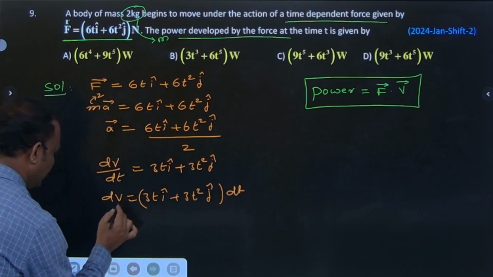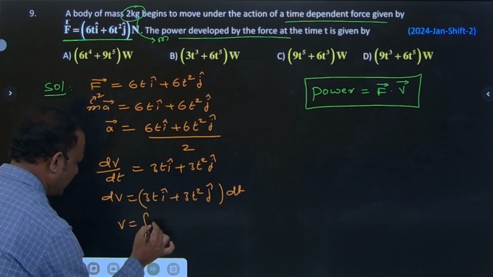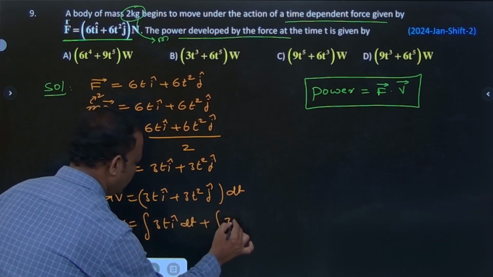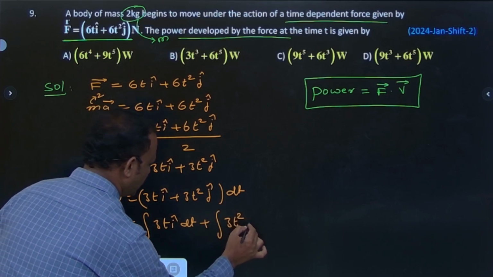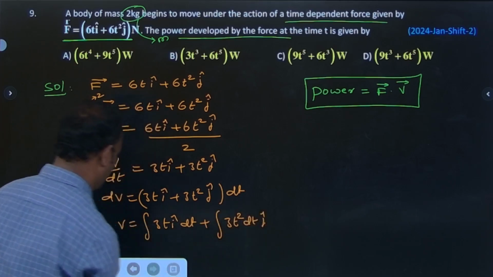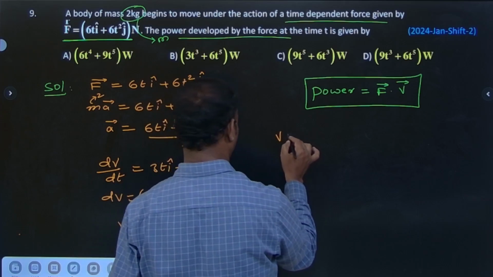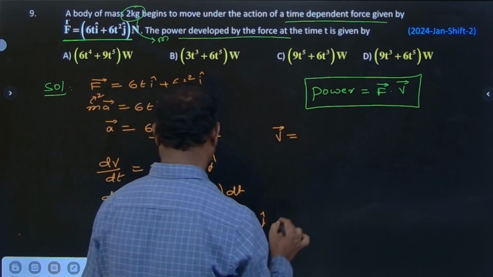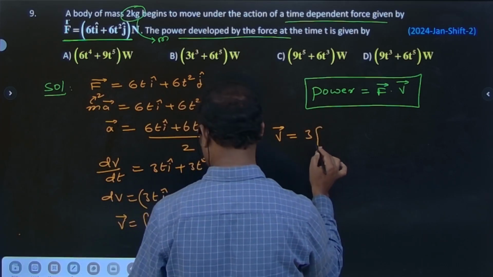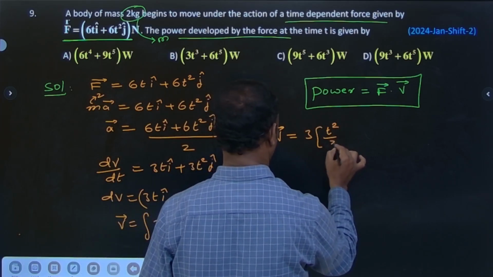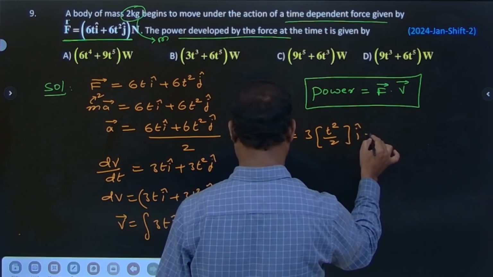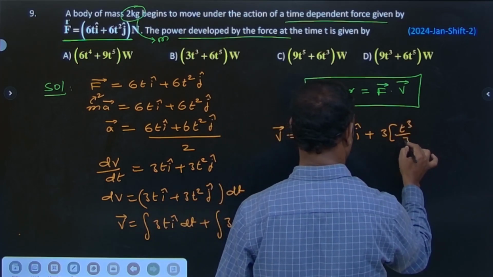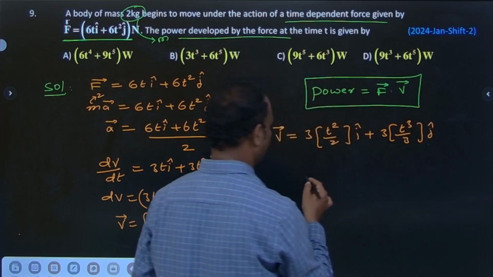So dv is what? v is equal to the integration of 3t i cap dt plus the integration of 3t square dt j cap. So you can write now, vectorially, v bar is equal to 3 times t i cap, which means t square by 2, i cap, plus 3 times t square, which means t cube by 3, j cap.